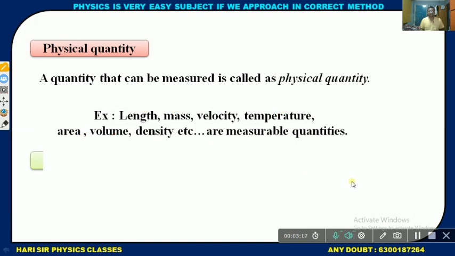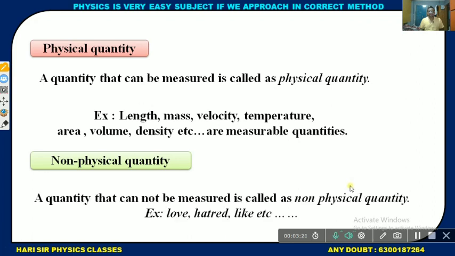Next, non-physical quantity. A non-physical quantity means a quantity which cannot be measured, but has a certain size, a certain amount of affection. That is called a non-physical quantity. For example, I love my India.